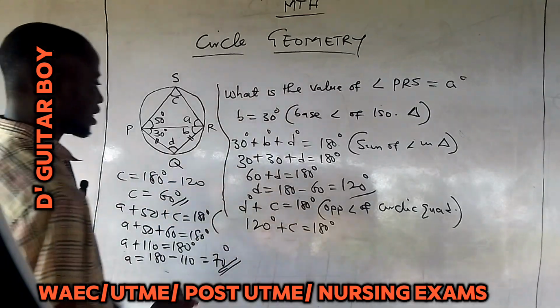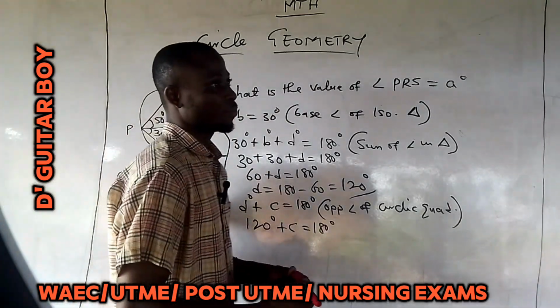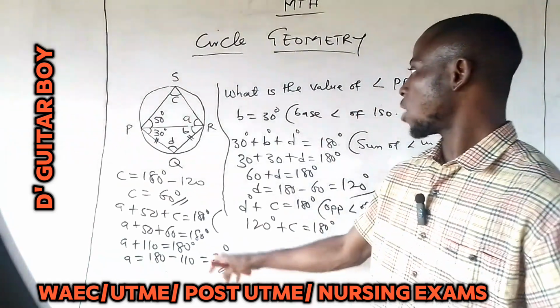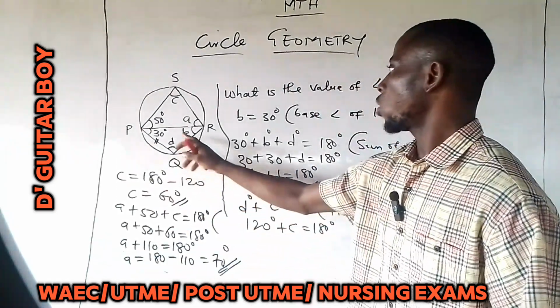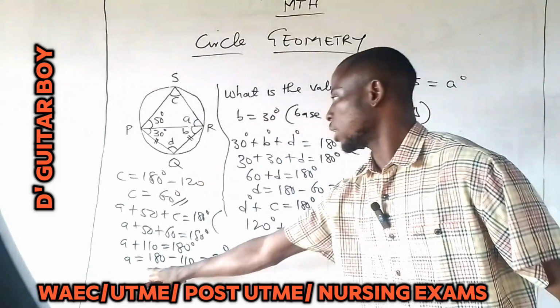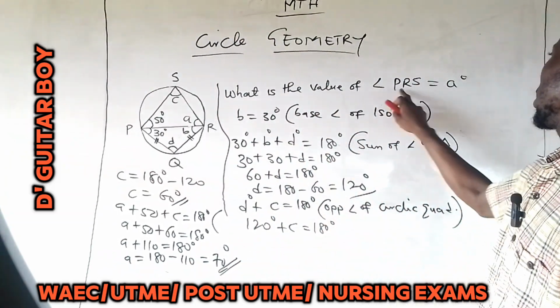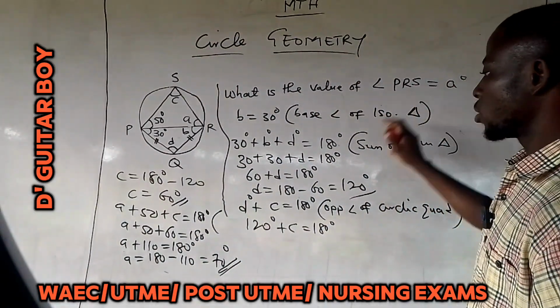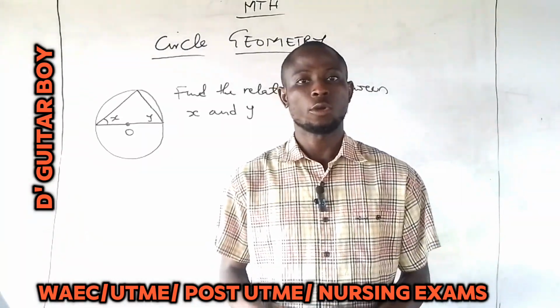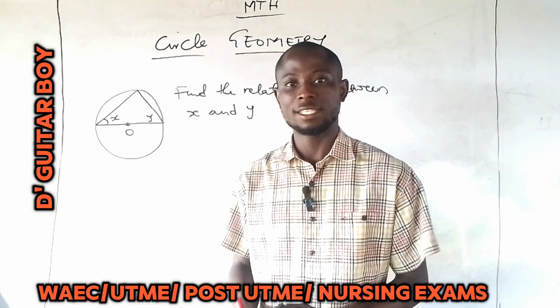So this is the answer to this particular example. We are going to move straight to the next example. You see the answer, which is A, because I relabeled my own to be A. Remember how I did it? I said let this be A degrees. So A is equal to 70 degrees.